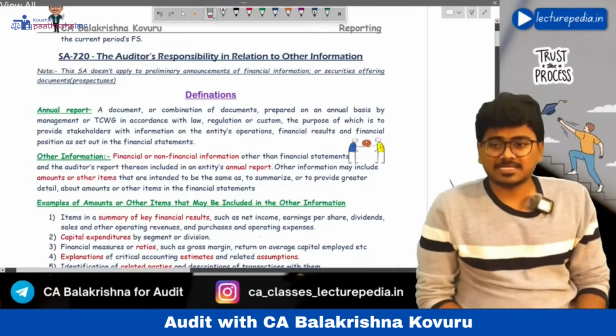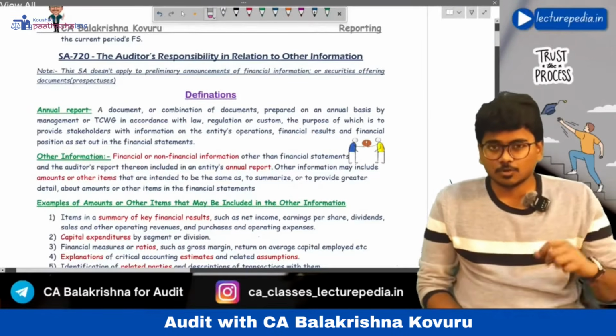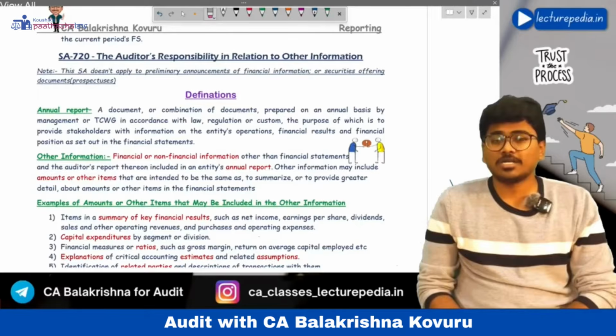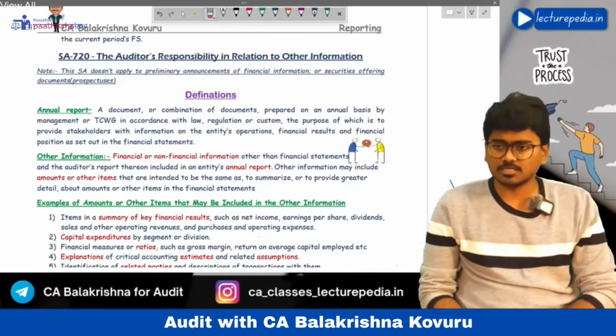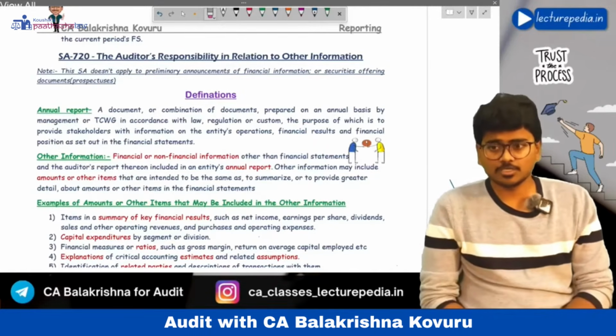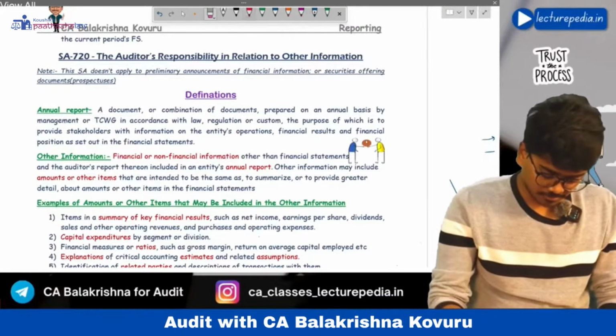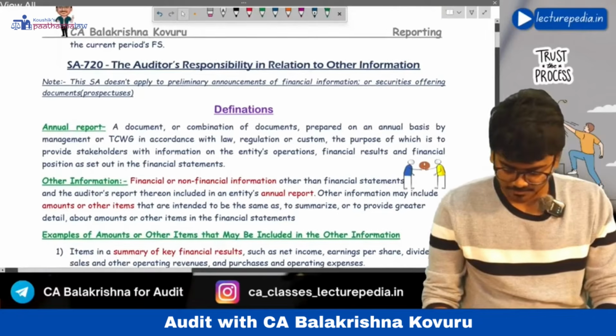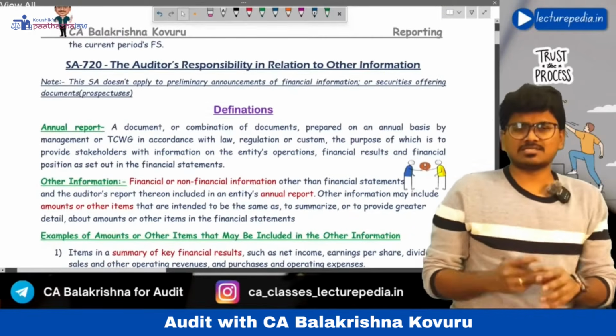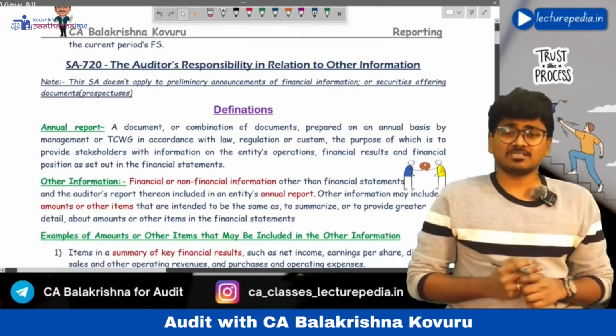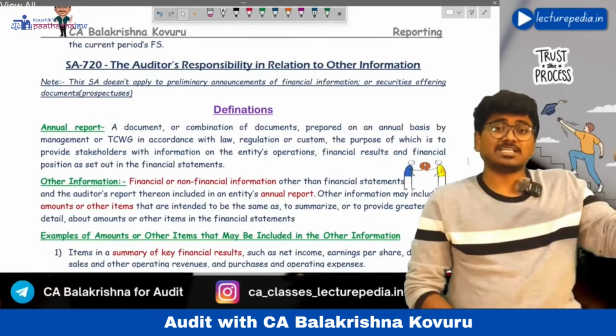Yes, this standard SA 720 will be discussed from our audit concise book. For this there is no PPT. We'll directly discuss this from our concise book. SA 720 deals with the auditor's responsibility with respect to other information.